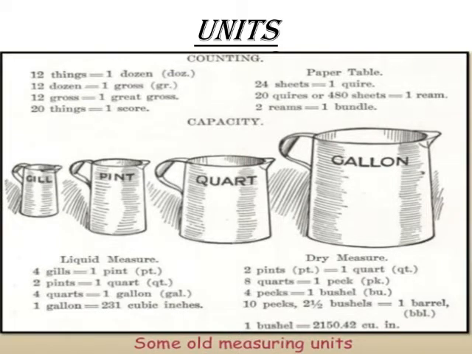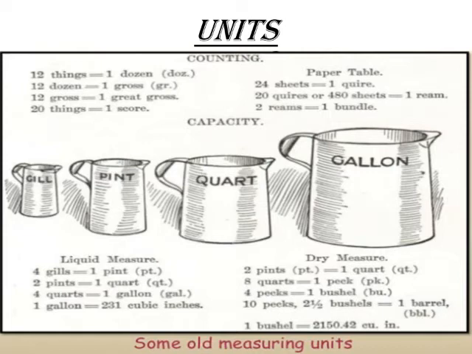Now coming towards the other part of this topic, that is units. Units are those standards in which physical quantities can be measured. In old times, people had units for measuring anything that was convenient to them. You can see four measuring instruments on the screen, that is gill, pint, quart, and gallon.